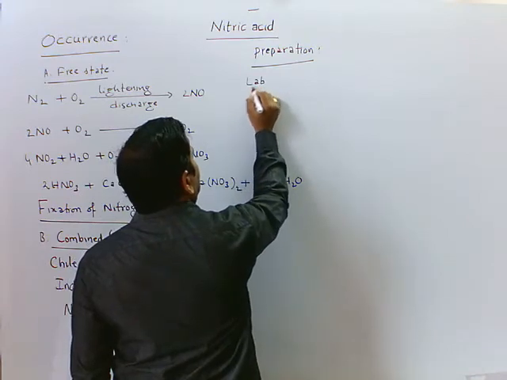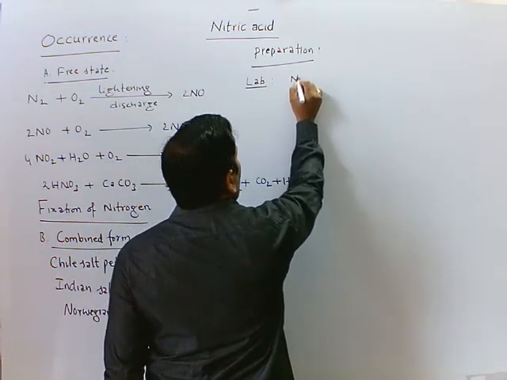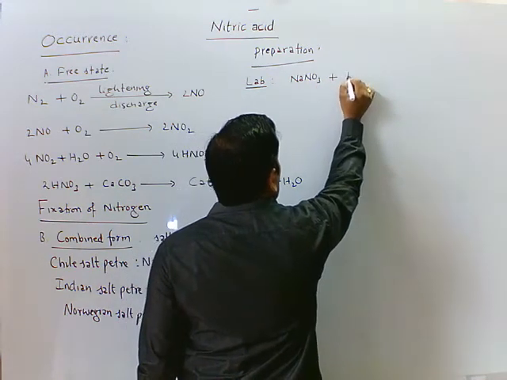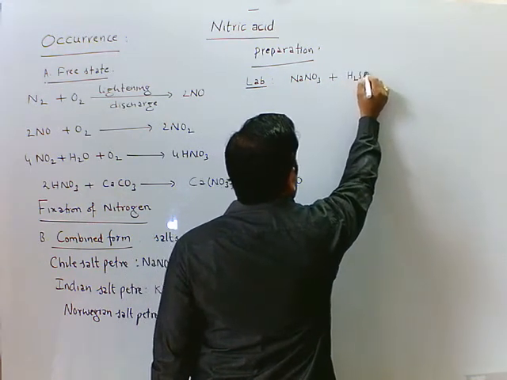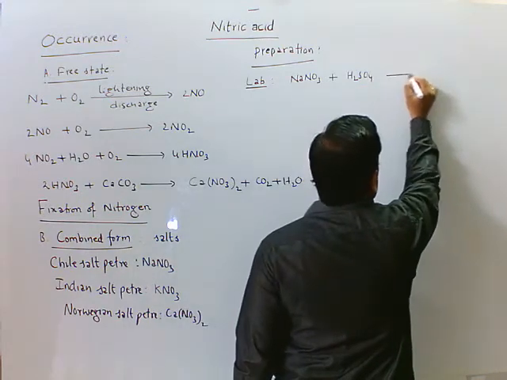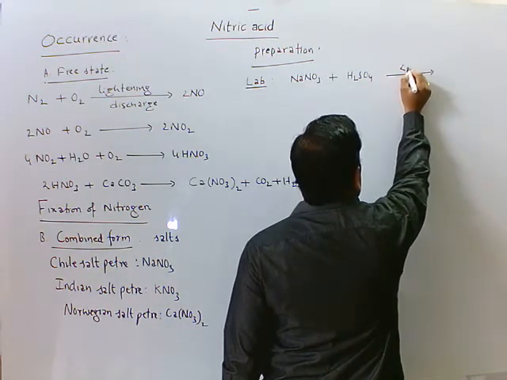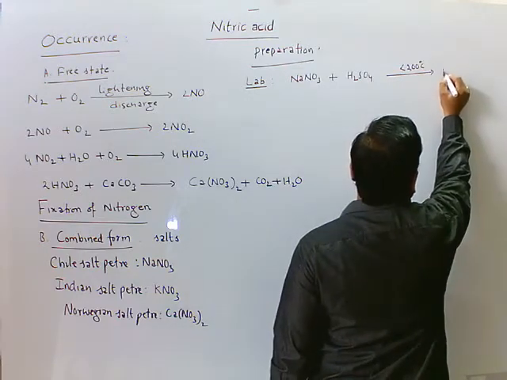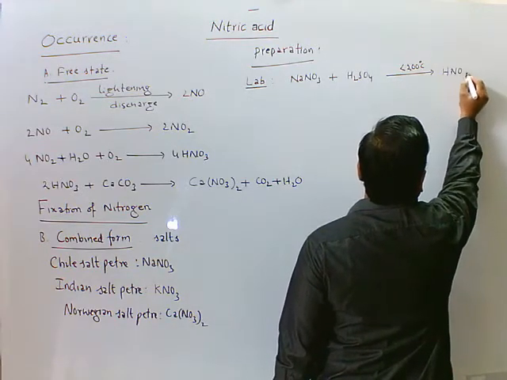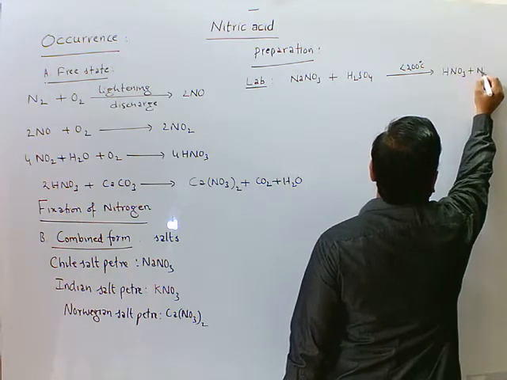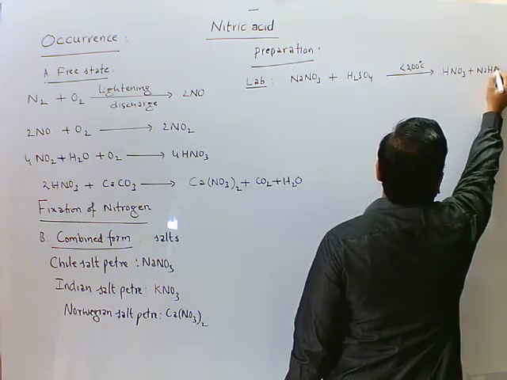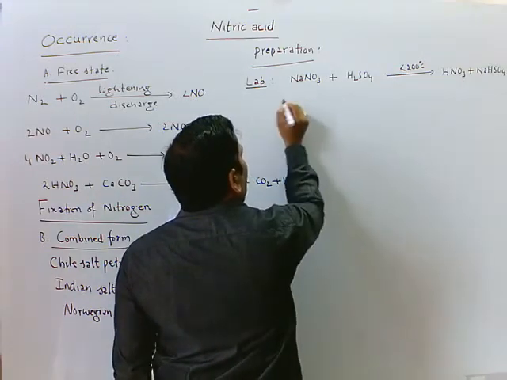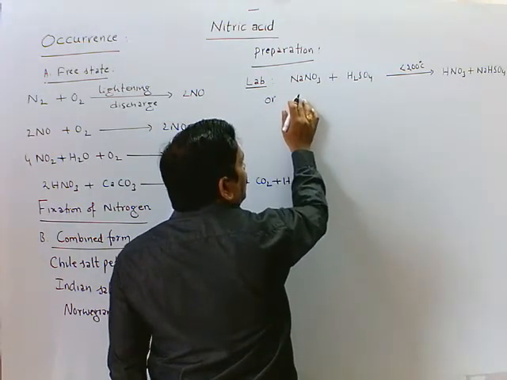Laboratory method it is. Sodium nitrate plus concentrated sulfuric acid is heated at less than 200 degrees Celsius. We get HNO3 plus sodium hydrogen sulfate. Or we can use potassium nitrate also.